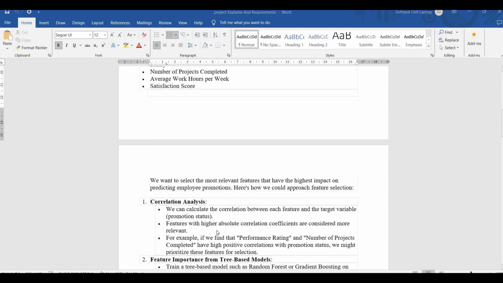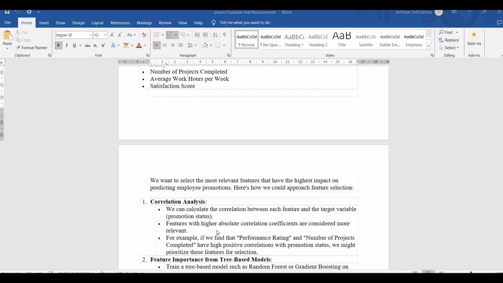So once we calculate the correlation, features with higher absolute correlation coefficients are considered more relevant, because they indicate strong relationships between that feature and the target variable.